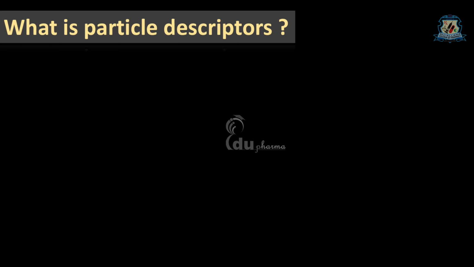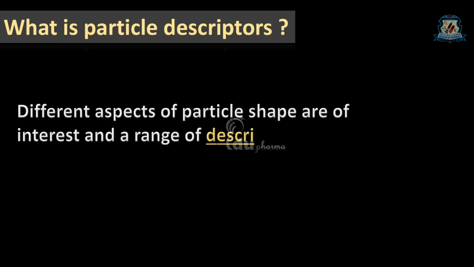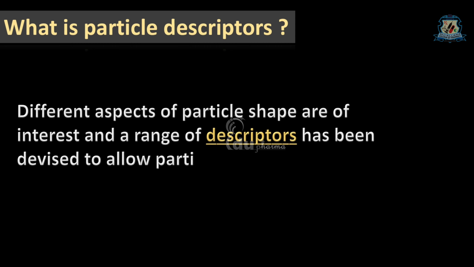Let's talk about one more important aspect of particle shape analysis, which is the descriptor. What is a particle descriptor? Let's see. Different aspects of particle shape are of interest, and a range of descriptors have been devised to allow particle shape to be described.